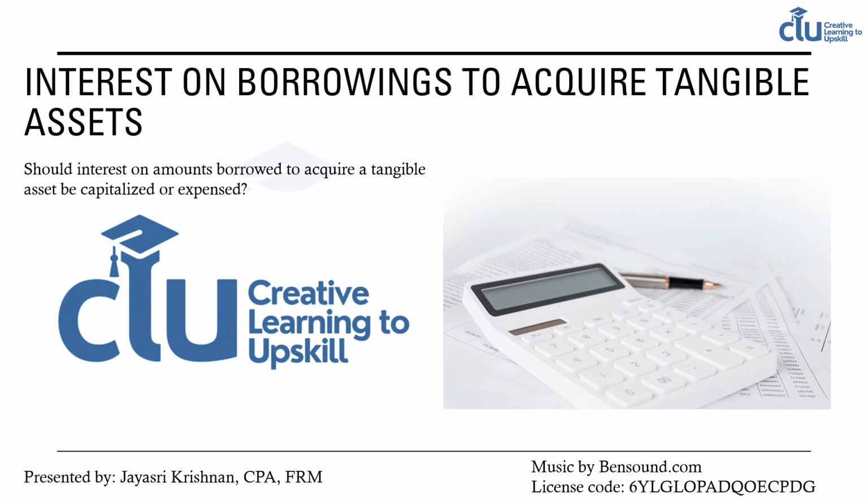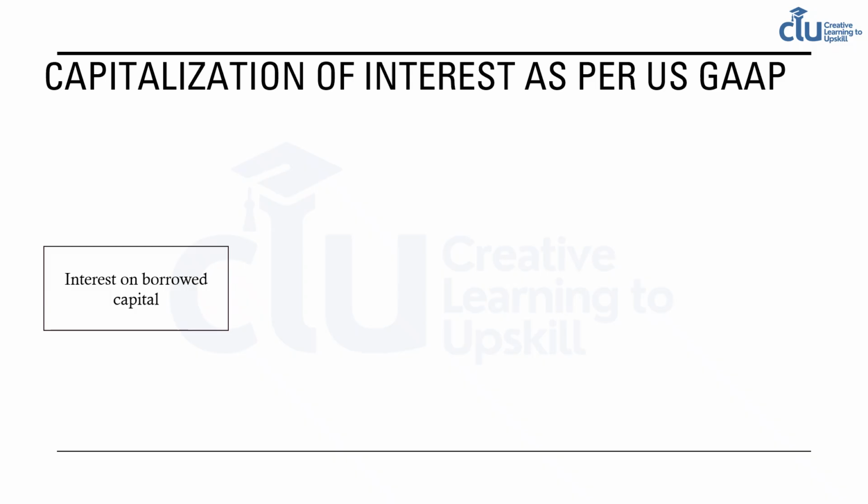Hi, in this session, we'll talk about the treatment of interest on borrowings to acquire a tangible asset. To acquire a tangible asset, that is a property, plant, or equipment, a company may end up borrowing capital for that. So, the question is whether the interest paid on that capital borrowed to acquire the tangible asset becomes part of the cost of the asset, that is, whether it gets capitalized, or whether it is treated as an expense in the income statement.